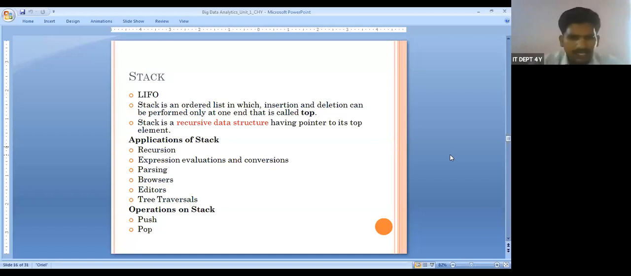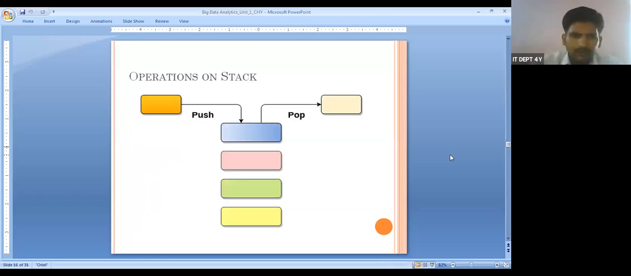Then the main operations on a stack are push and pop. What are push and pop? Simple. Inserting data into a stack is known as push, and removing data from the stack is known as pop. See this, this is a simple diagram for a stack. We have various stacks, and inserting data and removing data.